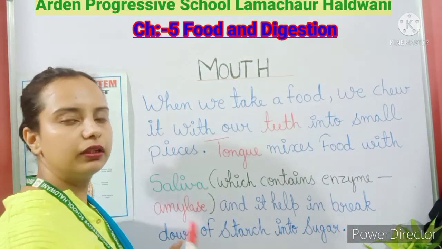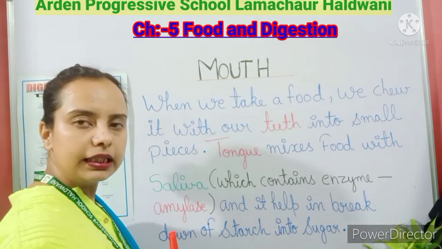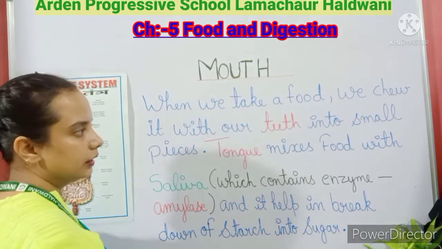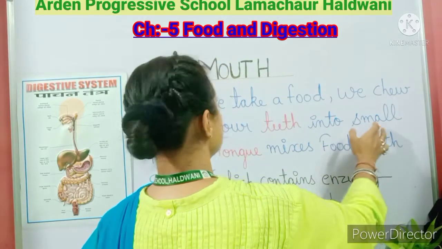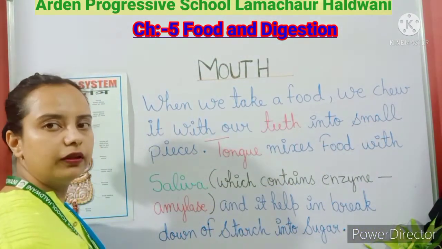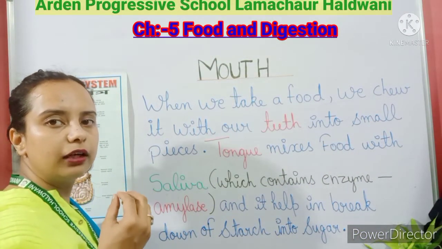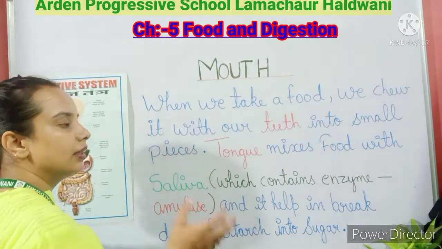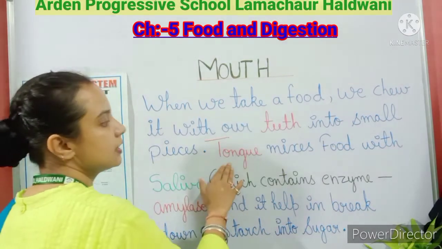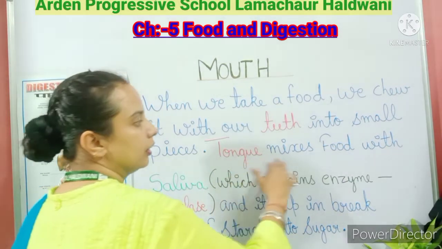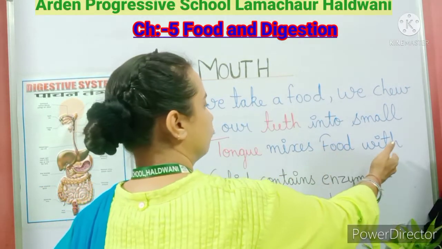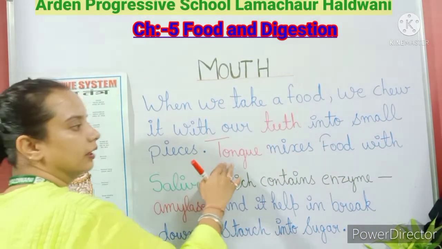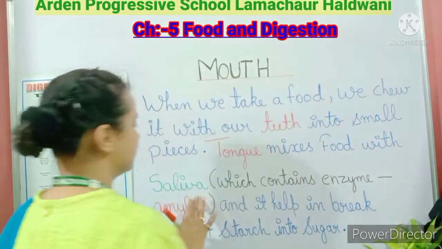Okay, when we take in the food, then we chew that food with the help of our teeth into small pieces. We break down, or chew, that solid food into small pieces here. Then those small pieces of food get mixed with saliva with the help of the tongue. So the tongue here mixes food with the saliva.